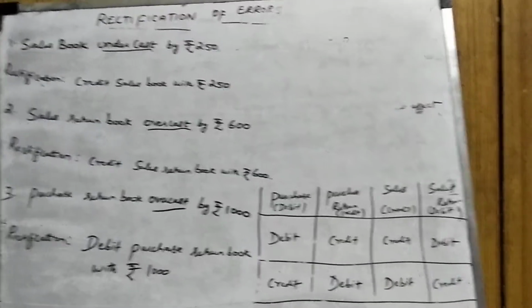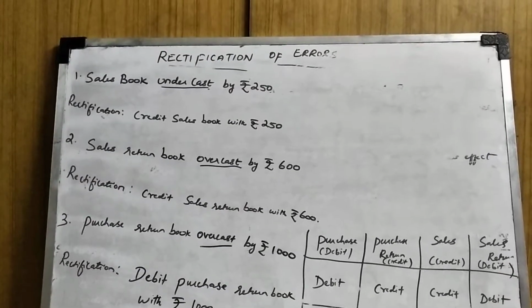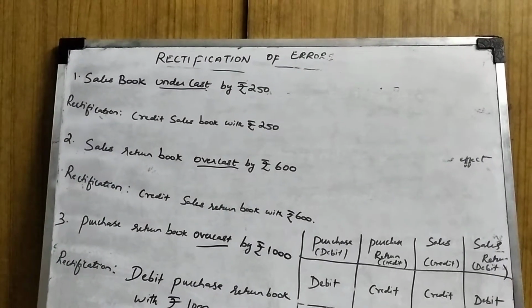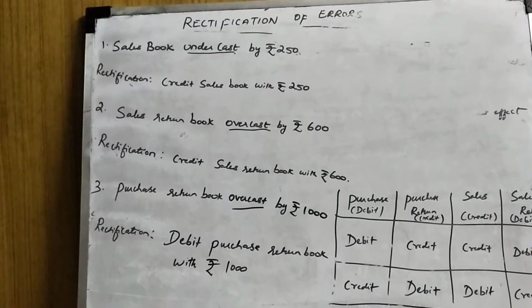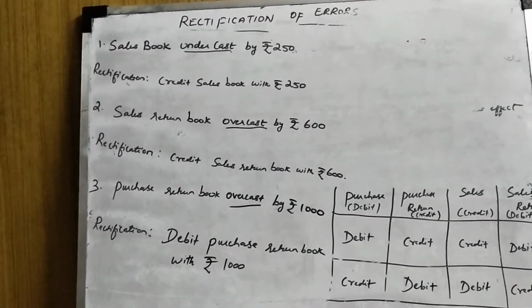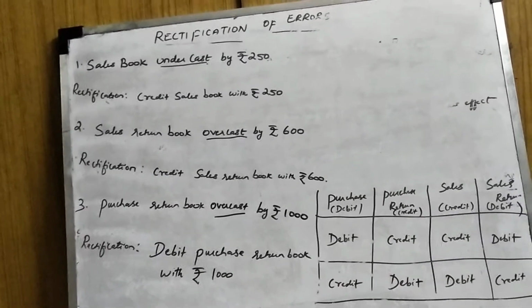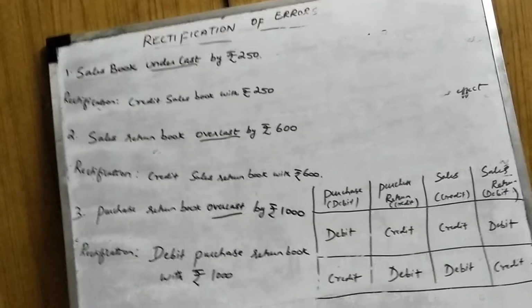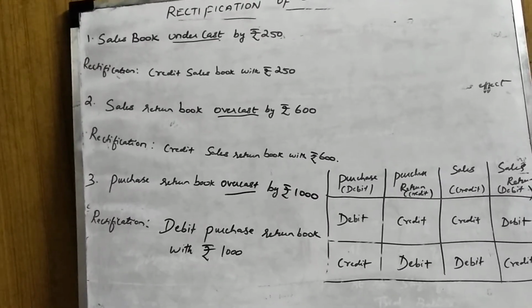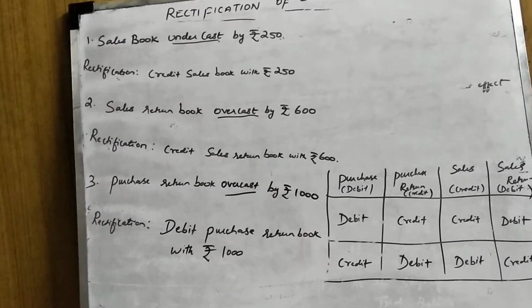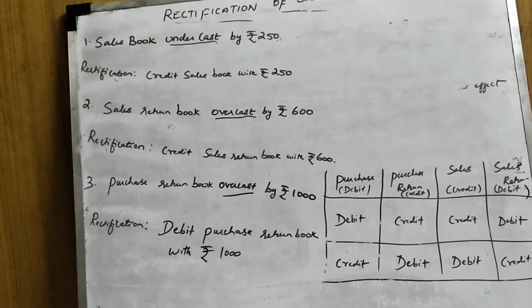So you can see this table here. In case of undercasting, what you have to do? In case of overcasting, what you have to do? You must know. Then the next one, sales return book overcast by rupees 600. Normally, sales return has a debit balance. So in case of overcast, you are going to give a credit. So rectification will be credit sales return book with rupees 600.